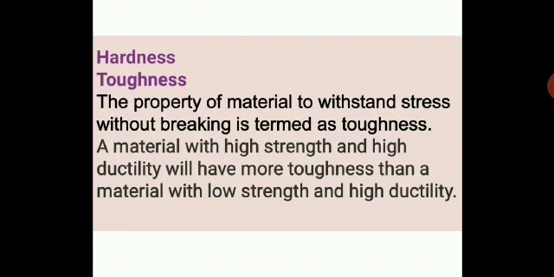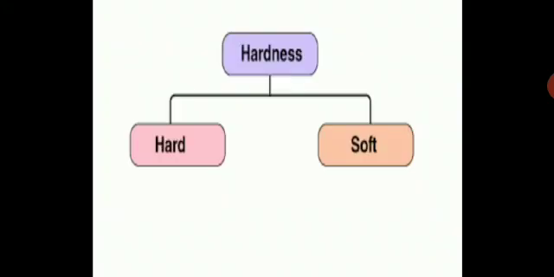Material with high strength and high ductility will have more toughness than the material with low strength and high ductility. So here you just need to understand the property of material to withstand stress without breaking is termed as toughness or hardness. So let us see what is hardness and softness. The criteria over here: you have types of materials, hardness and softness.